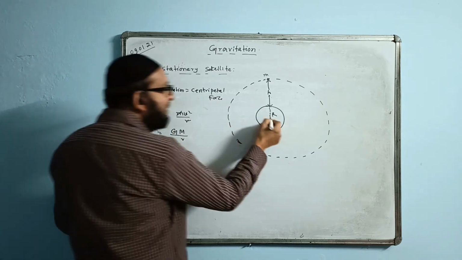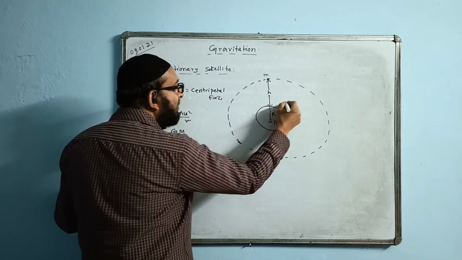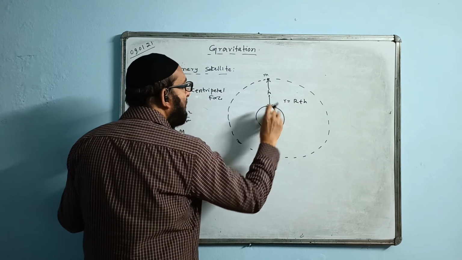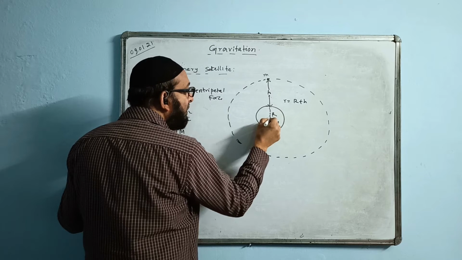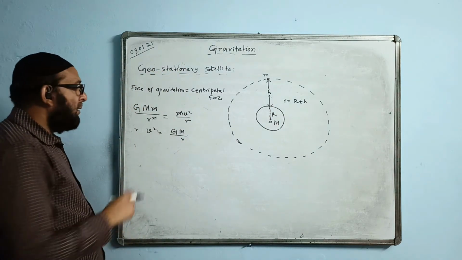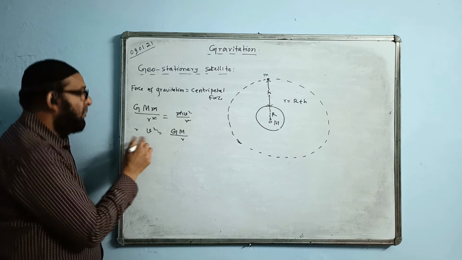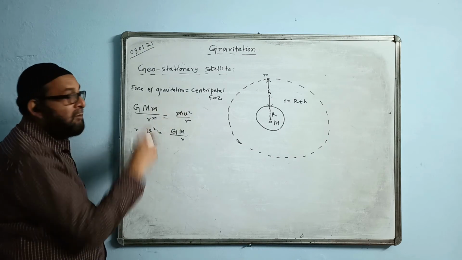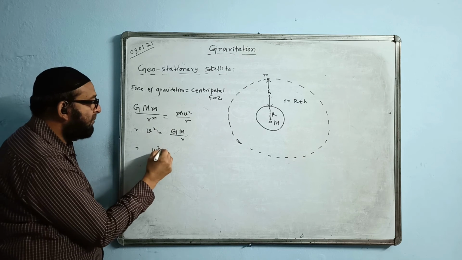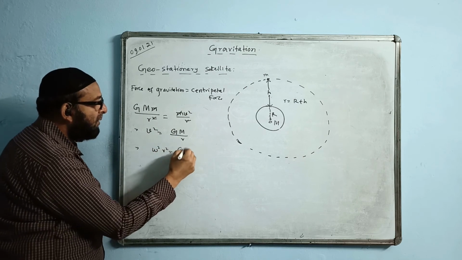What is r? It is the common distance from here till here. This distance is r. That is, here we write r is equal to capital R plus h. r is the total distance from the center of the Earth till this point. Okay, now this v will be called orbital velocity. We will continue further. v is equal to omega r, like the previous one.